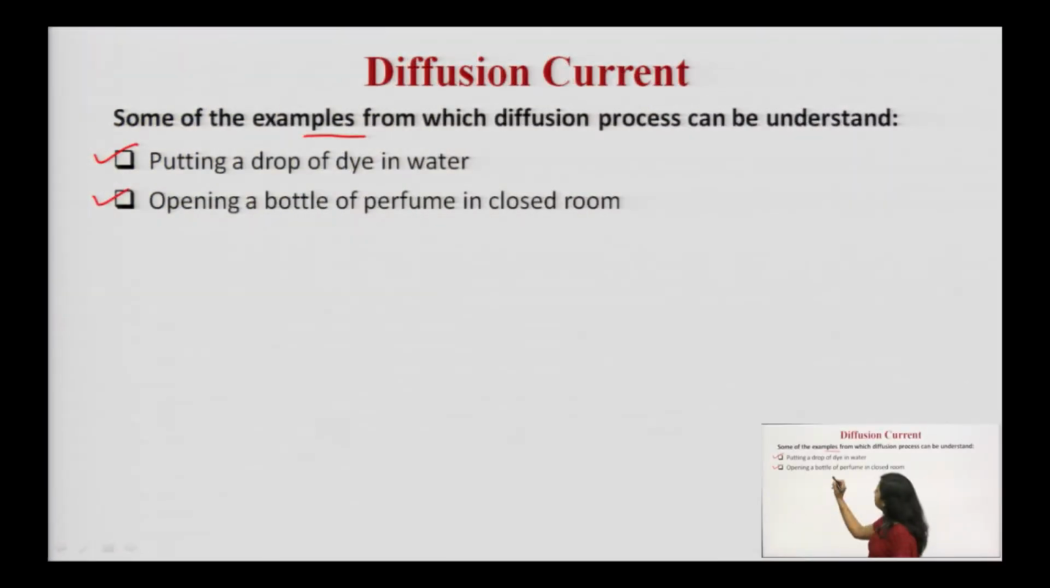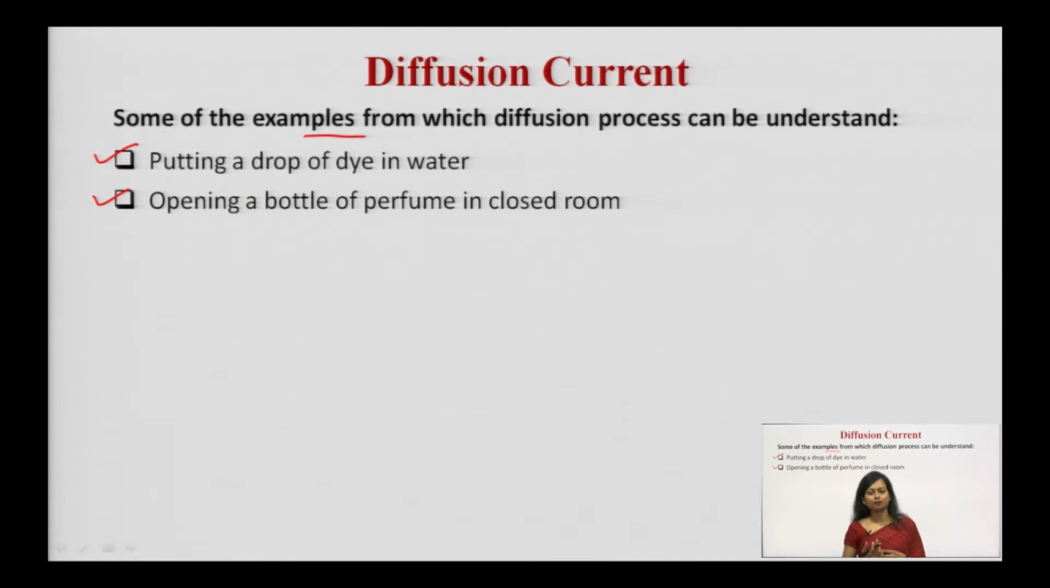Second example is opening a bottle of perfume in a closed room. You used to see this particular example in your daily life as well. If you open a bottle of perfume in one corner of the room, what will happen? Initially you will find the fragrance at that particular corner, but after a certain time interval, if you move to the other corners of the room, you can observe the same intensity of the fragrance everywhere